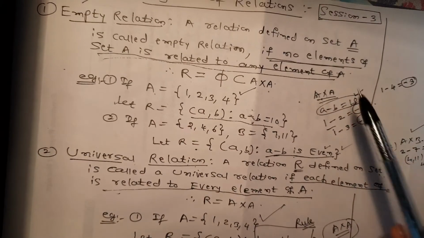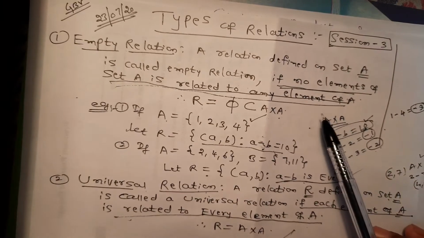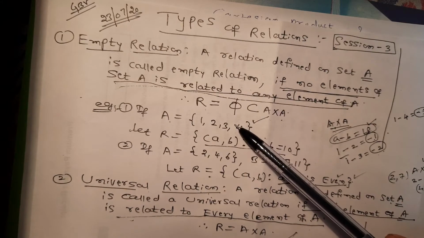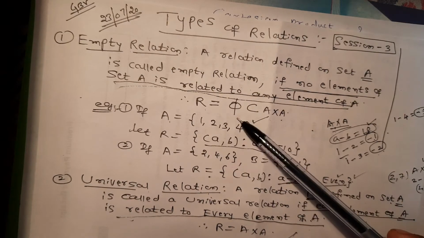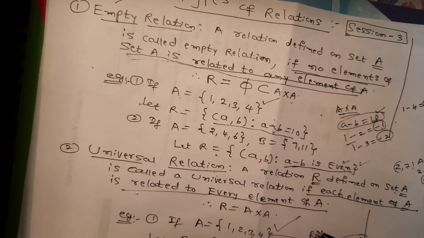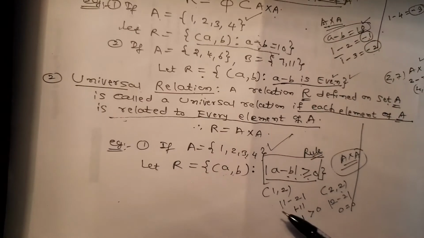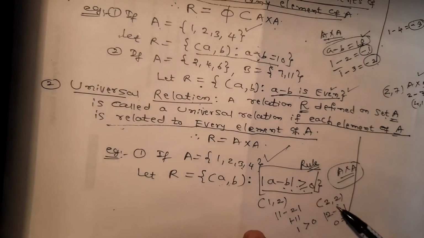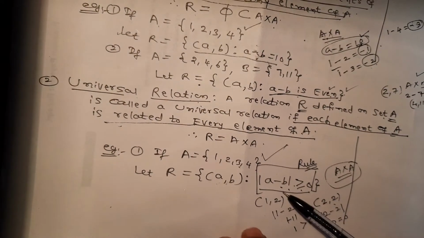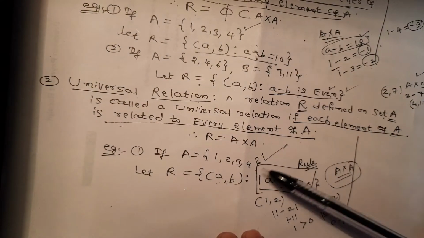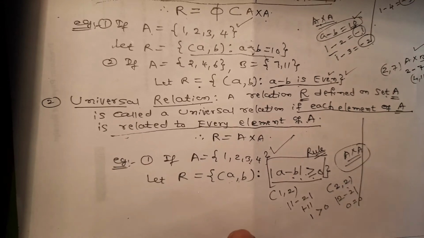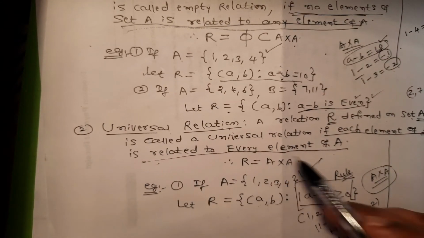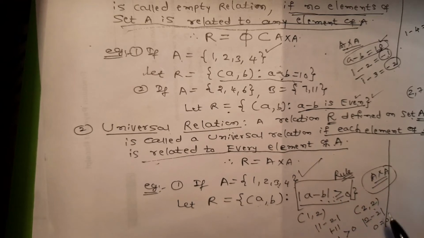Very, very important. The simple thing here is that empty means no element of the set satisfies our rule. Universal relation means every element satisfies the rule which we have defined. Such a relation is called universal relation. Here we can check that each ordered pair satisfies this relation.